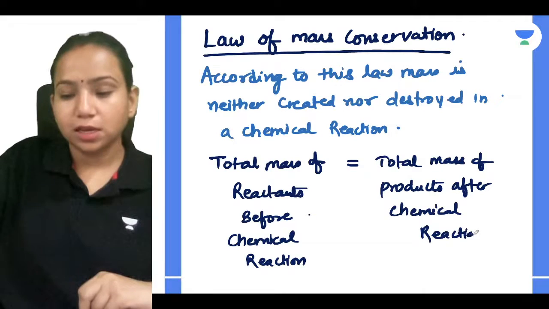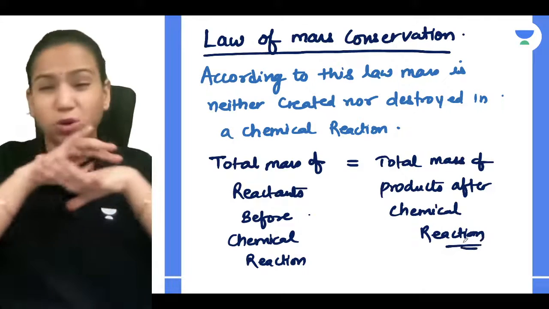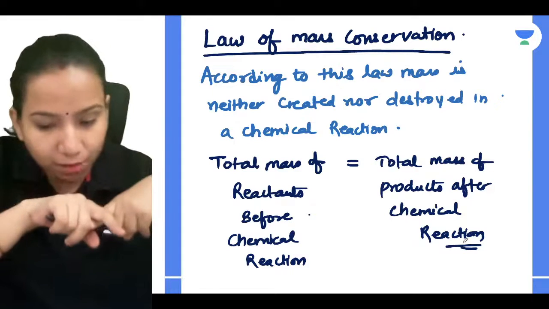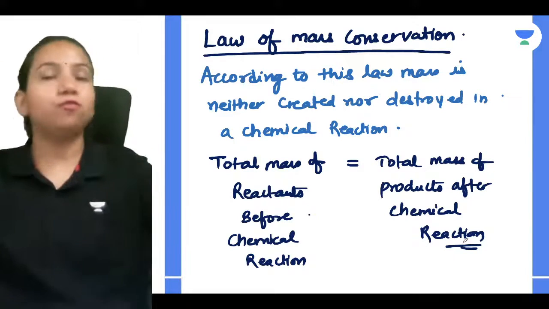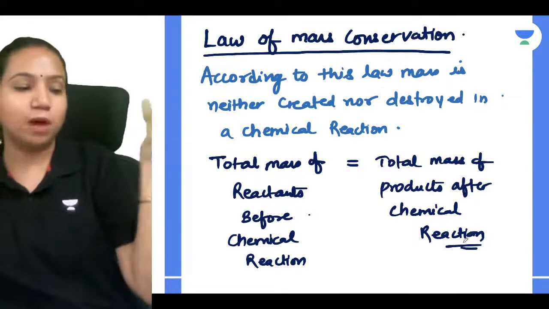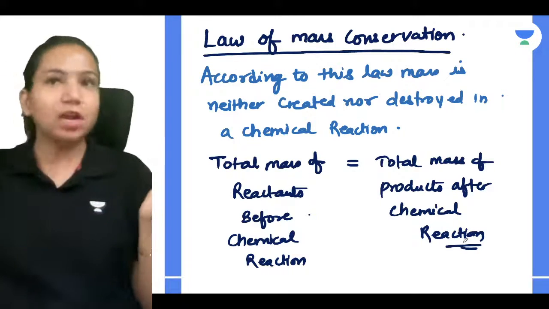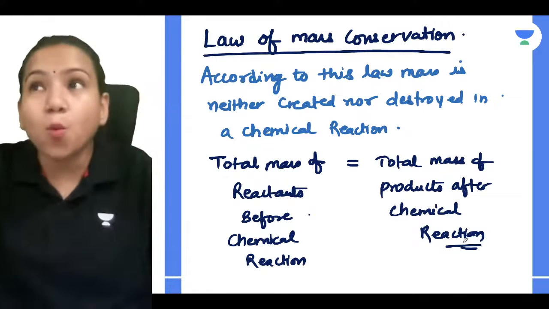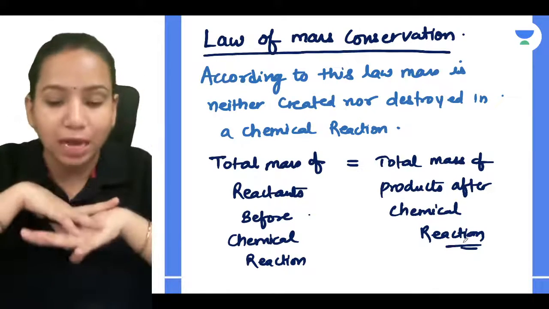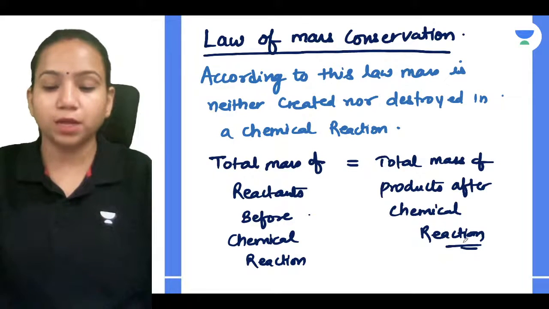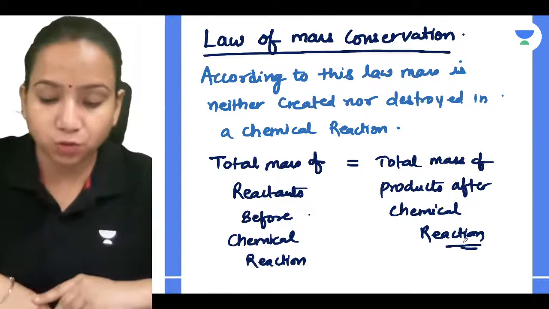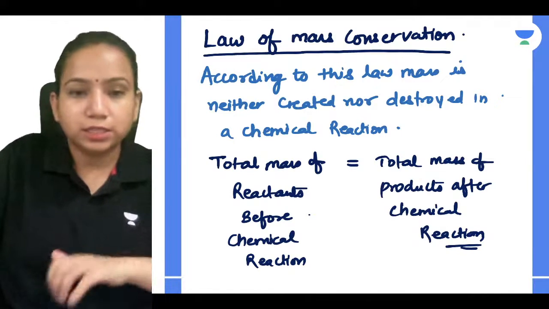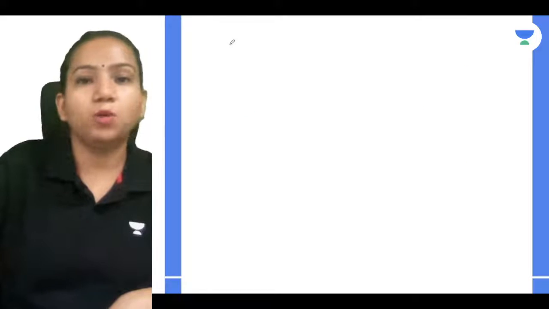So this means, in the law of mass conservation, that mass is conserved. Mass is conserved means you cannot create the mass and you cannot destroy it. It means the mass you started with before the reaction is going to be the same even after the reaction. Even your chemical equations are balanced on the basis of this law. So you all have to know this. Correct, guys?